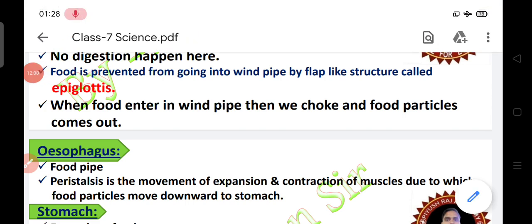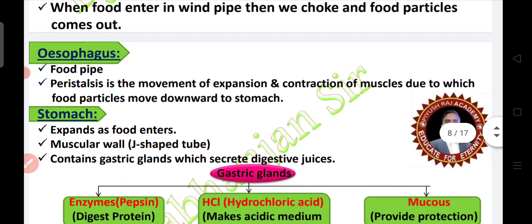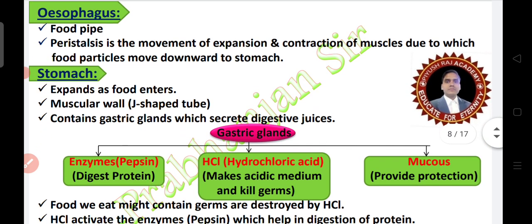Now we will see the esophagus. What is the esophagus? It is a food pipe, and in the esophagus a movement happens that is called peristalsis movement. Peristalsis movement is the expansion and contraction of muscles, and due to these peristalsis movements, food particles move downward to the stomach from the mouth.